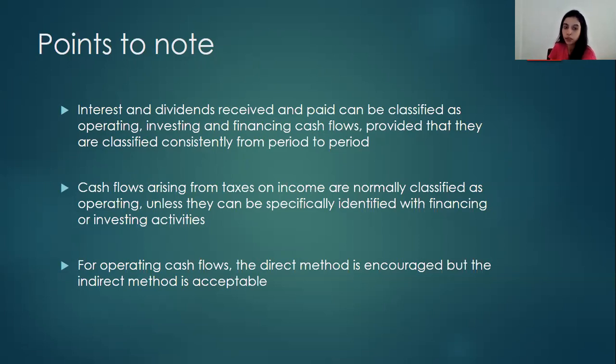So that's why we are including it under the operating activity. But if the question has specifically mentioned that the taxes are related to investing or financing activity, then you have to clearly mention it under the relevant head. And for operating cash flows, direct method is encouraged, but the indirect method is also acceptable.